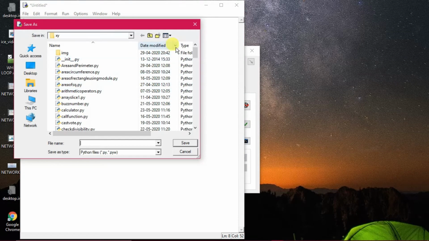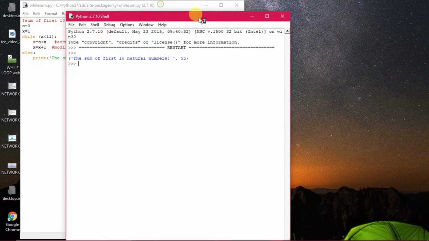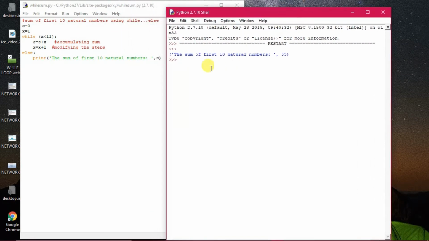All right, so now let me save it. I'm saving it as while sum. Now I am executing this program. Yes, the output has been generated: the sum of the first n natural numbers is equal to 55. So when 1 is less than 11, the test expression is true. Then 0 plus 1 is 1. Then 1 will be increased to 2. 2 is less than 11, yes. Then 1 plus 2 is 3. Then 3 plus 3 is 6. Then 6 plus 4 is 10.